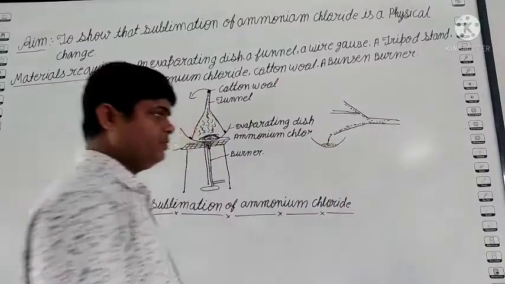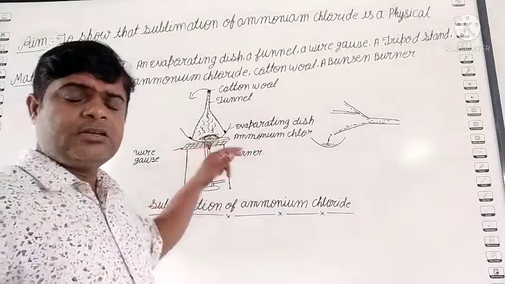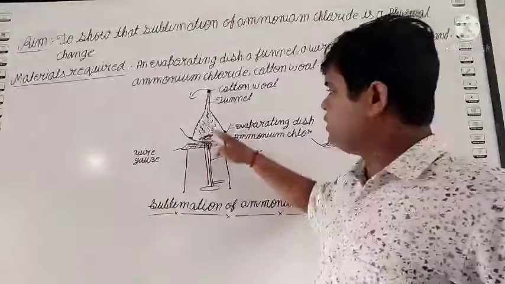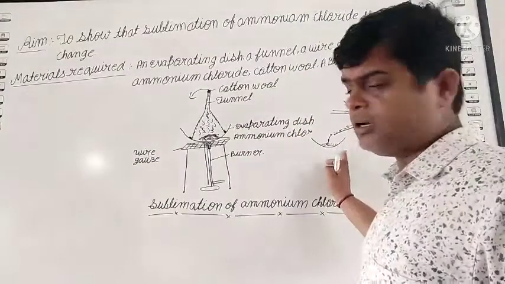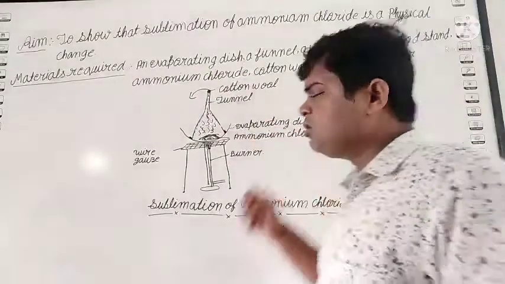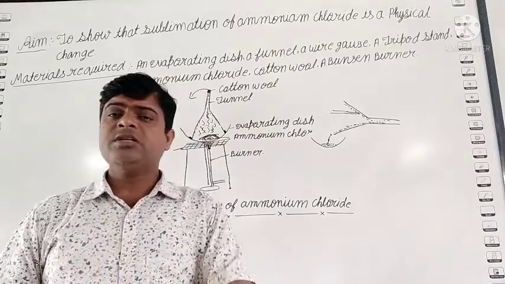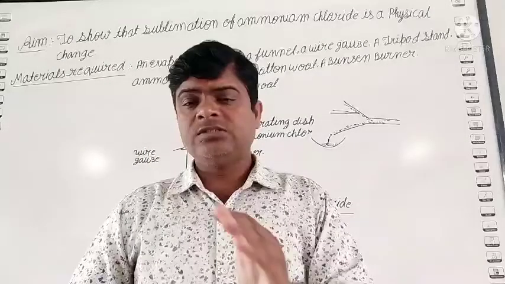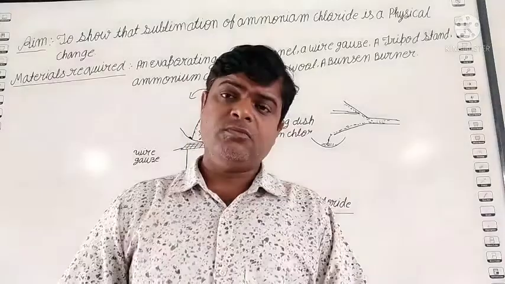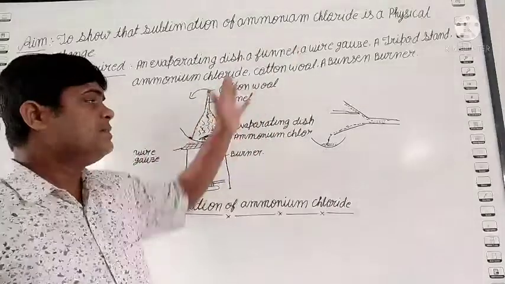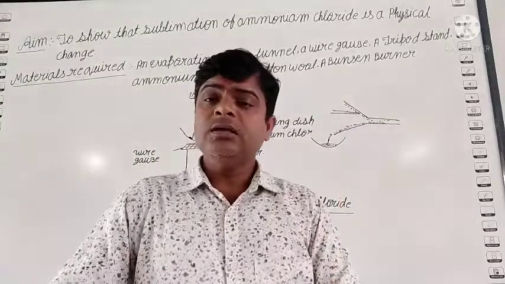Okay, so the question is, ammonium chloride is in solid form. When it is heated, it changes into the gaseous form. So solid to gas, and after that, gas to solid. Such a process is known as the sublimation process. It means in such a process, first the solid changes to gaseous form, and after that, gas changes into the solid form. Okay, students, it proves that sublimation of ammonium chloride is a physical change.